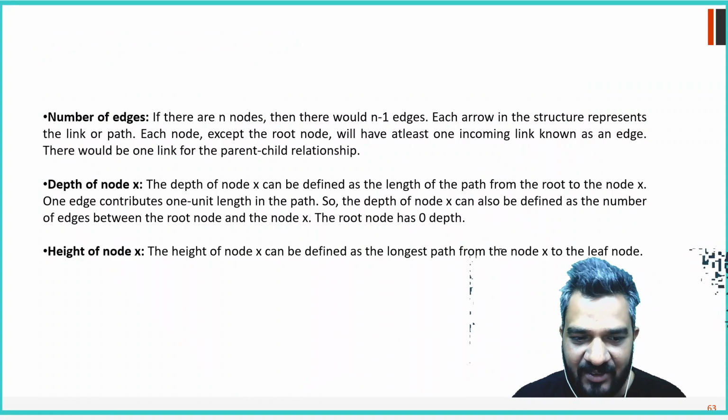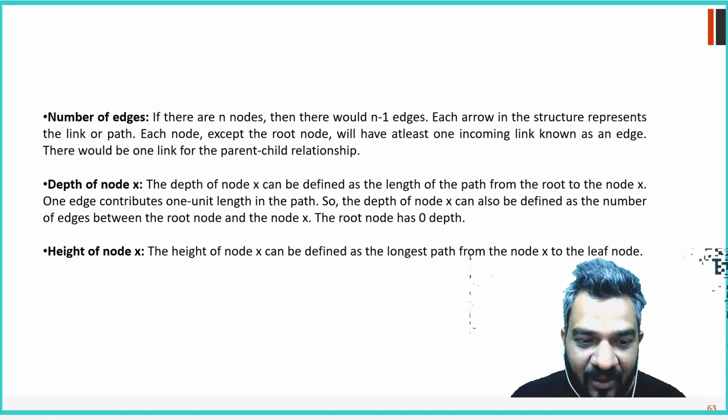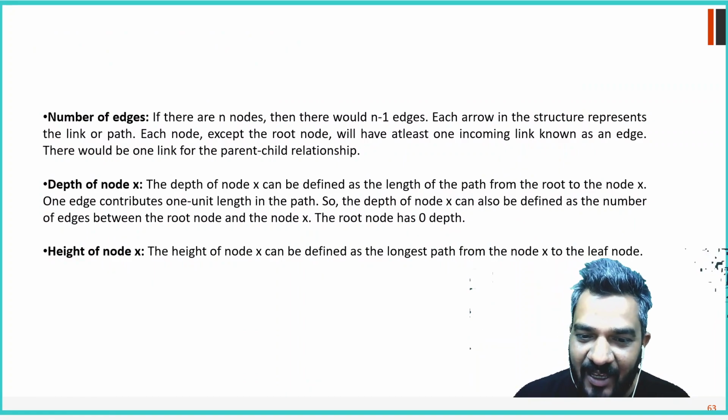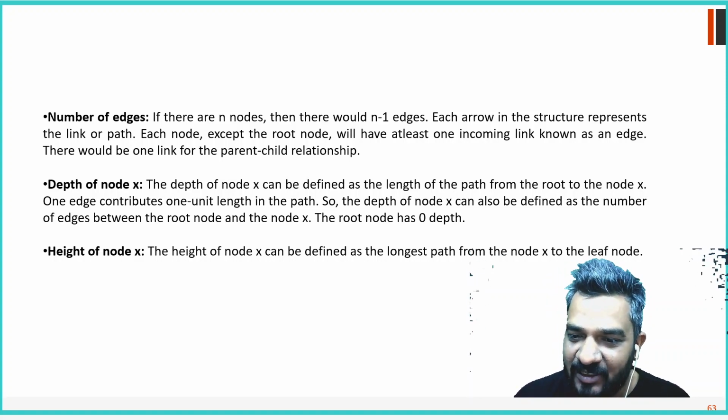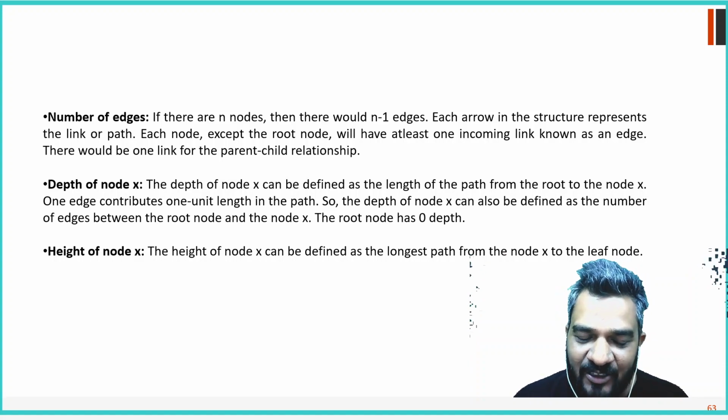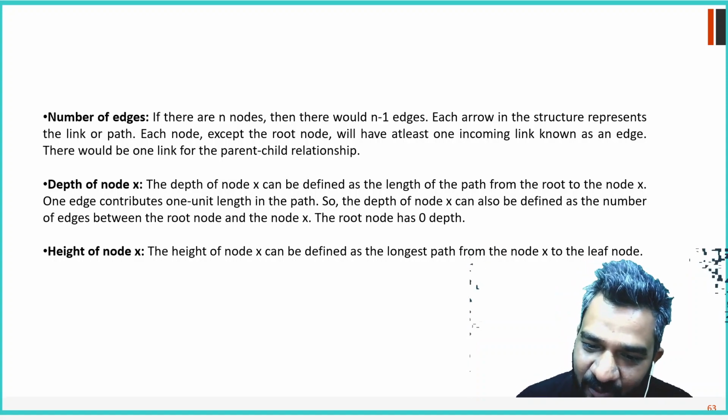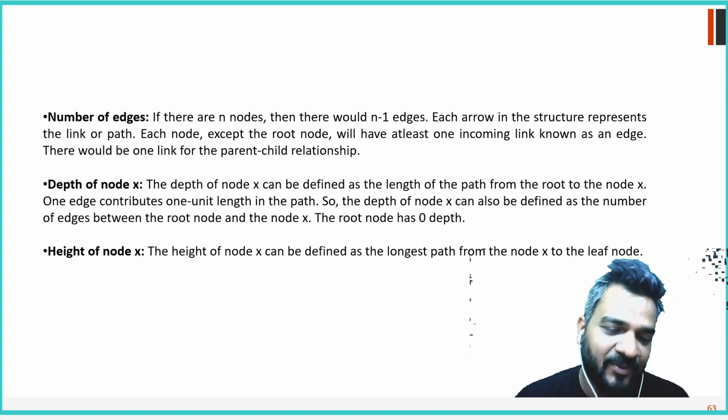Number of edges: if there are n nodes, then there will be n minus 1 edges. Each arrow in the structure represents the link to the path. Each node except the root node will have at least one incoming link, known as the edge.